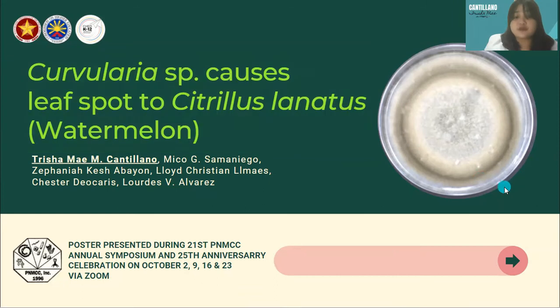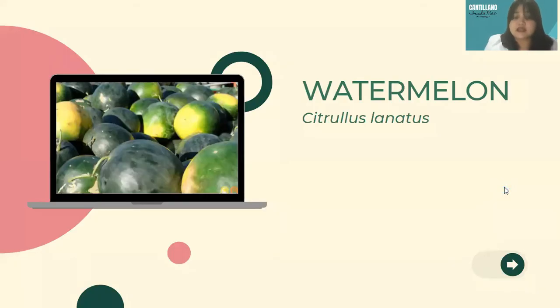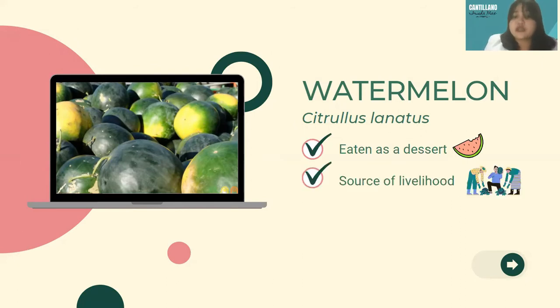Citrullus lanatus or watermelon is a fruit that is commonly eaten as dessert in the Philippines. Growing watermelon has been one of the sources of livelihood of many farmers, which is why it is considered as one of the most important fruits in the country. However, production loss due to diseases caused by pests, viruses, bacteria, and fungi has been the major opponent of farmers